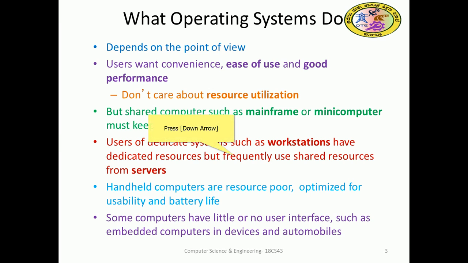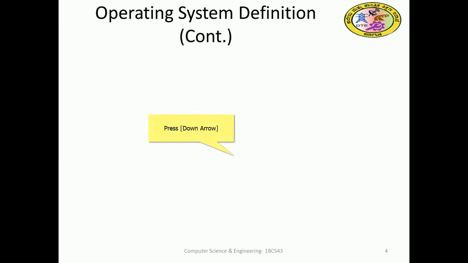Some computers have little or no user interface, such as embedded computer devices and automata. They have fixed, specific applications, for example a fan or a power window in a car. They don't need any interface, so they repeatedly perform their own job, which is already decided.